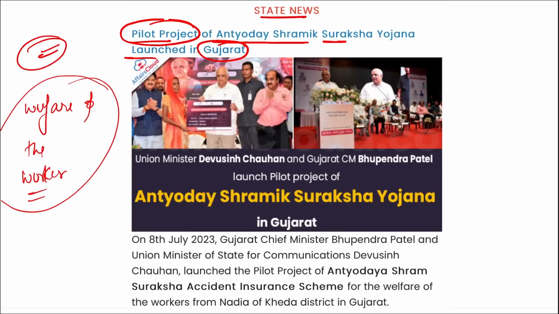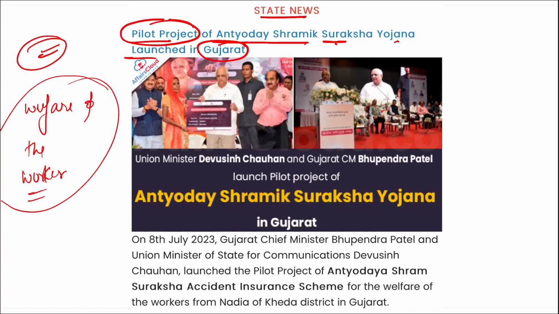The scheme is the Antyodaya Shramik Suraksha Accident Insurance Scheme, or Antyodaya Shramik Suraksha Yojana. This scheme was launched by which state? It was launched by Gujarat, and the scheme provides financial stability to workers and laborers in case of any accident or death. Correct? And remember, Gujarat became the first state in India to introduce this scheme aiming to benefit the workers.